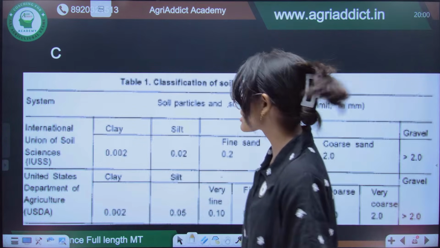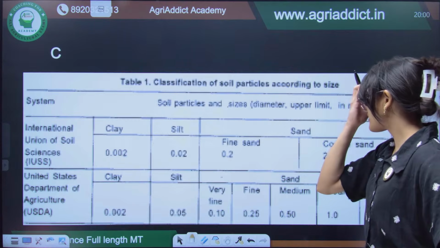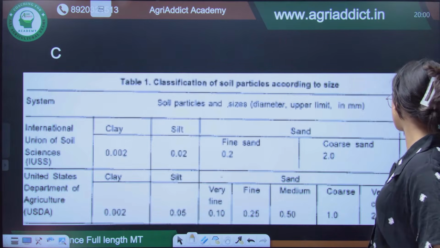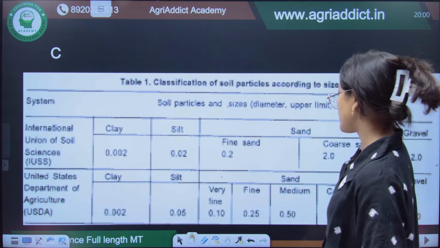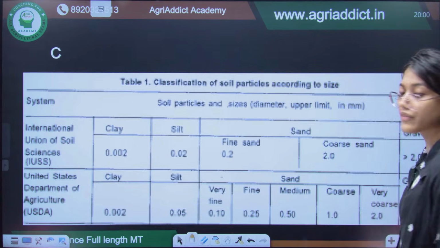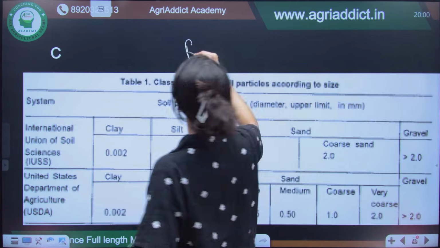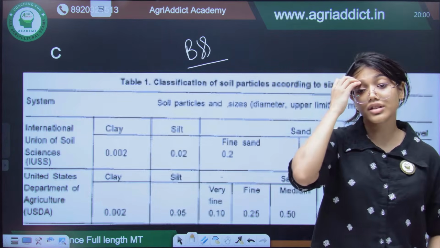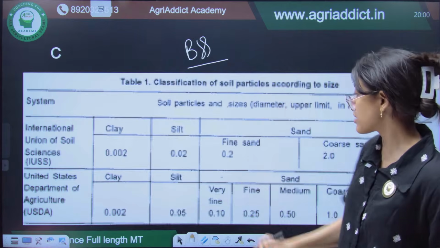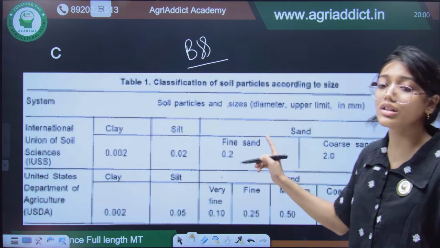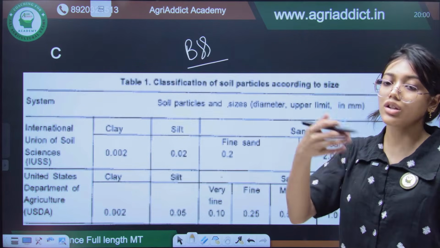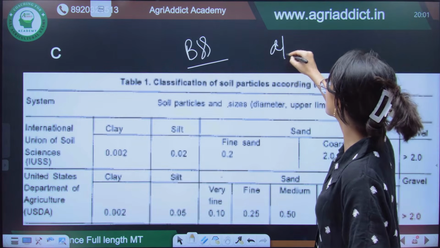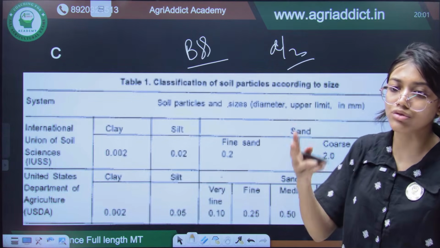Yes, option number C. And also you have the IUSS or ISSS classification where they had divided into only 4 different groups. And for the USDA it is 7 different groups, and also we have another system, that is British Standard System of Classification. So, all these 3 classification systems you must remember, and these are all diameters but not the radius. So, the question can come like diameters or radius. For finding out the radius you will have to just divide all these values by 2.